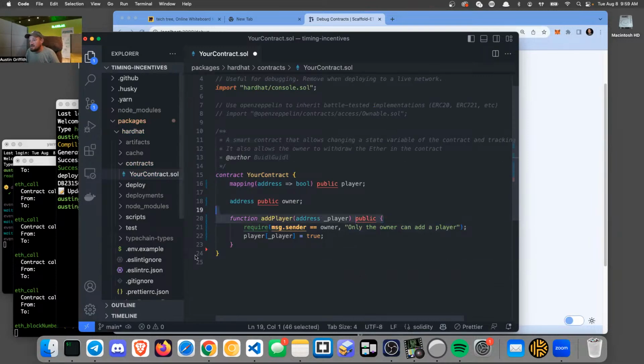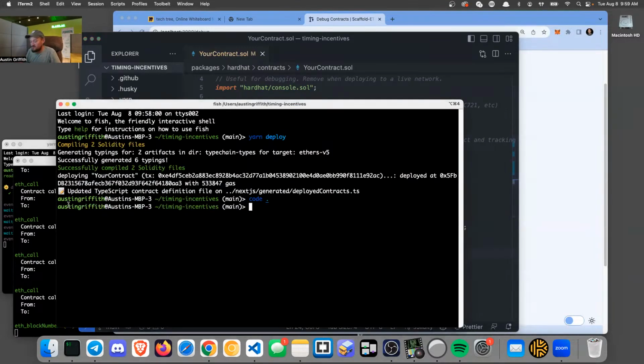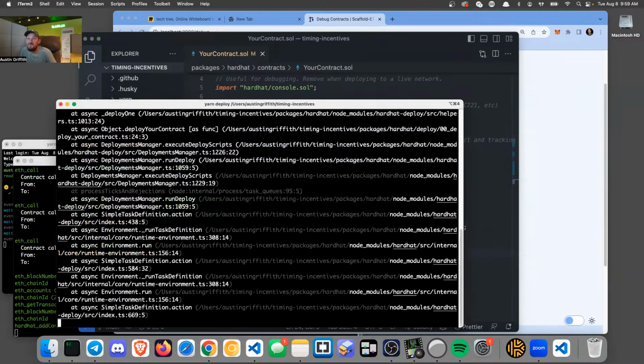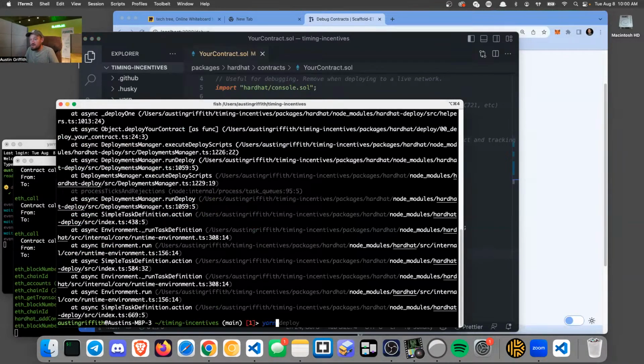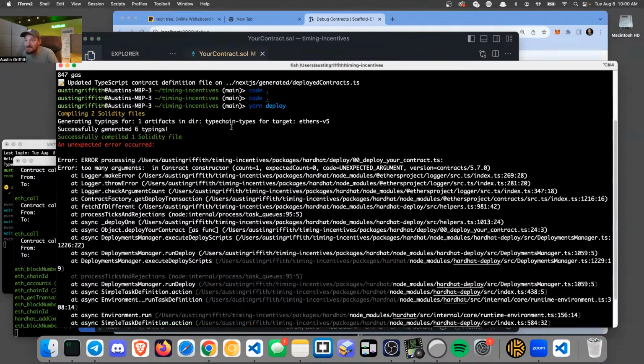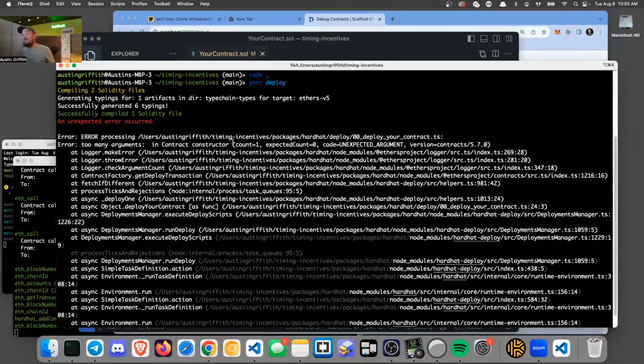So this lets us add a player. Now, of course, you may want to have it so you pass in a bool and you could swap it. But right now, we're very, very simple, right? I'm going to have a heavy-handed admin that can add users. And then that just flips a bit in a mapping to say that they are a player. And that's not the important part. It's the round progressing part that's important here.